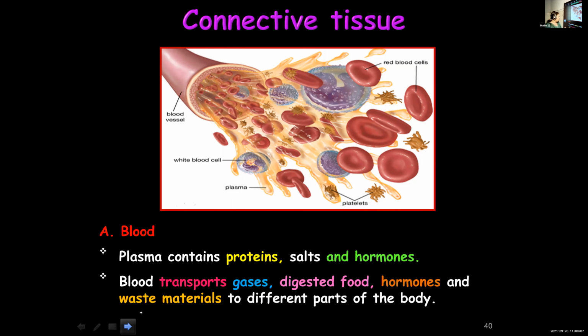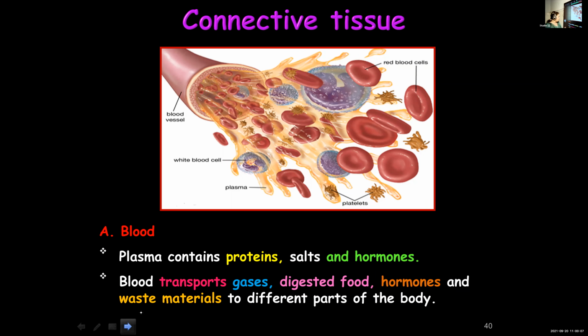Okay, next is about the composition of plasma and the function of blood. Plasma is a fluid matrix. What are the substances that make up plasma? Proteins, salts, and hormones. And what function does blood perform?